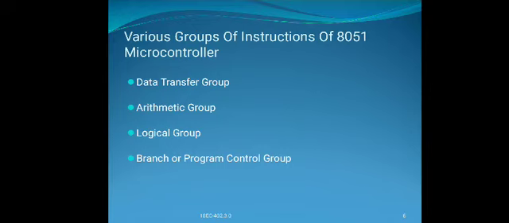Different microcontroller architectures use different instruction sets, but all the microcontroller members of the 51 family execute the same instruction set.